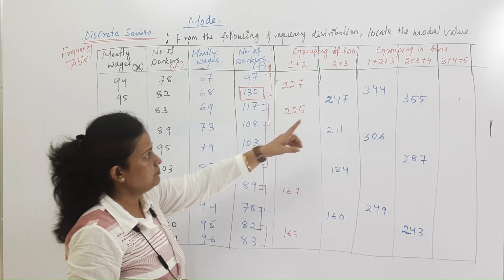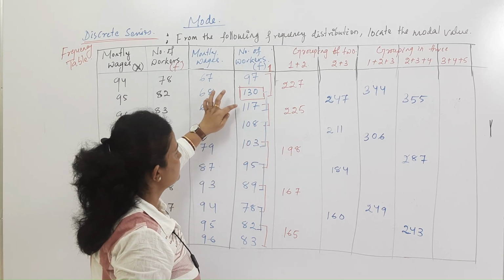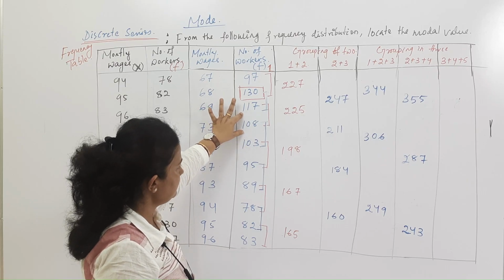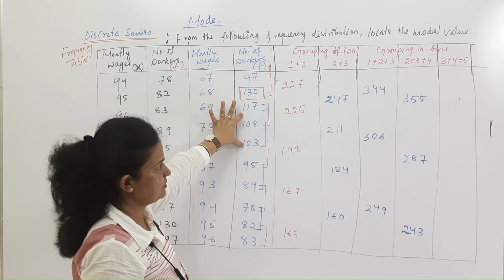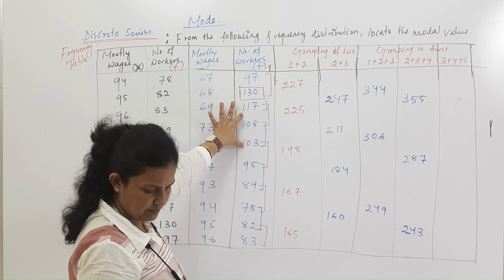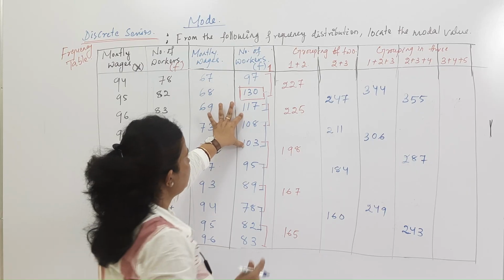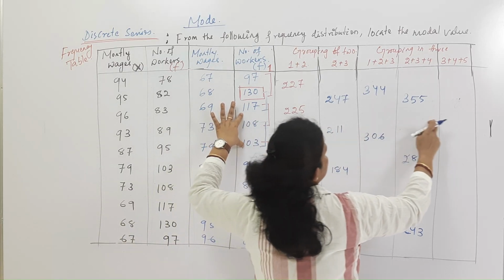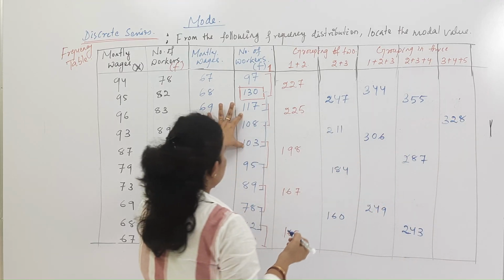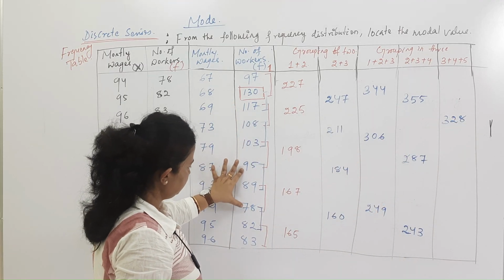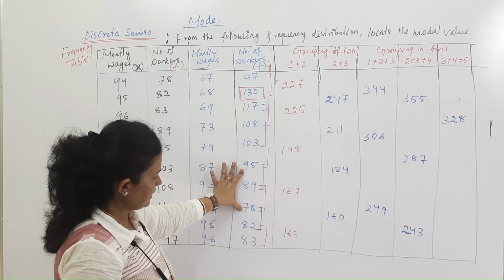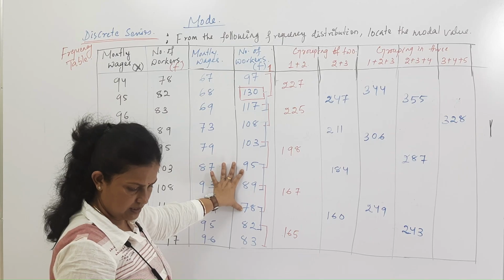Last is 3 plus 4 plus 5. This is 3 plus 4 plus 5: 170 plus 108 plus 103. So what we can do here? We can add, we can write the value as 328. Then we can make these 3 as a group: 95, 89 and 78.